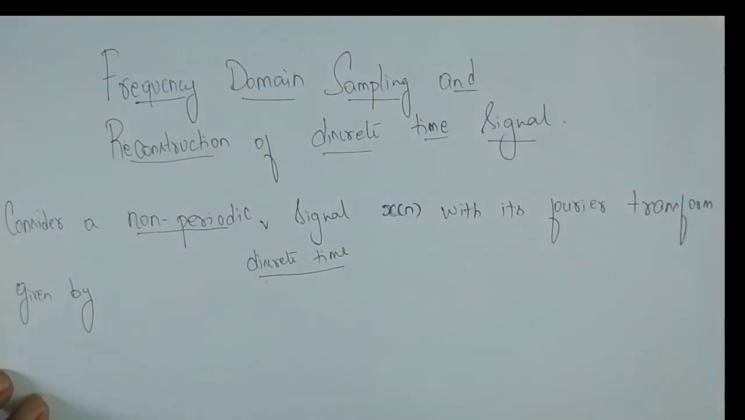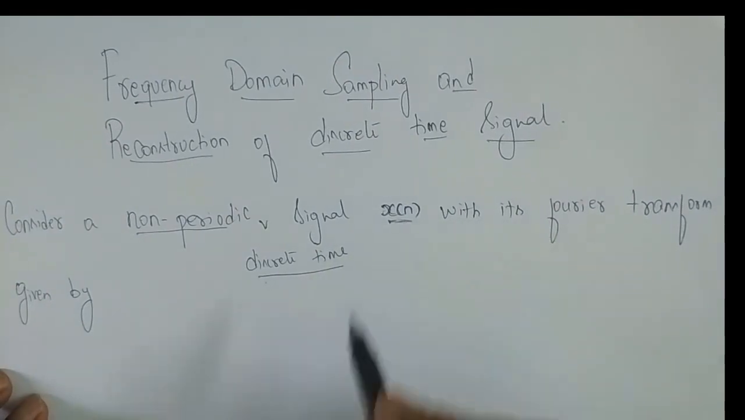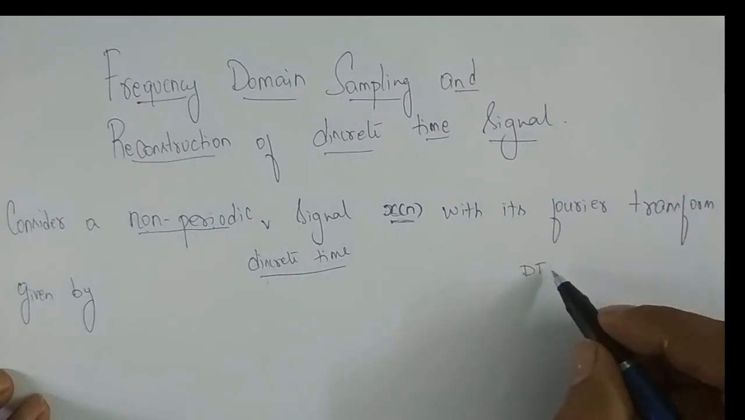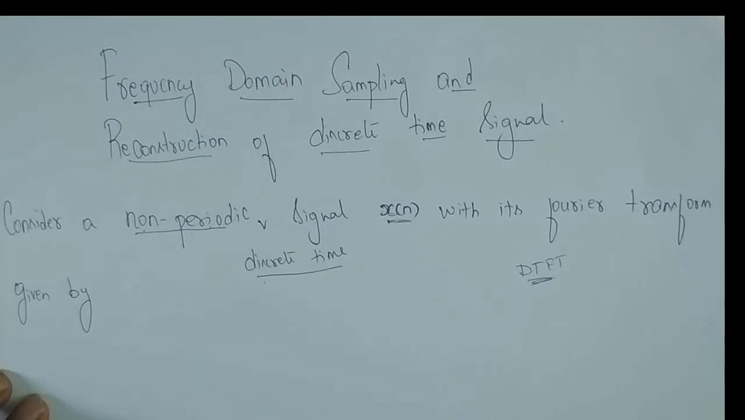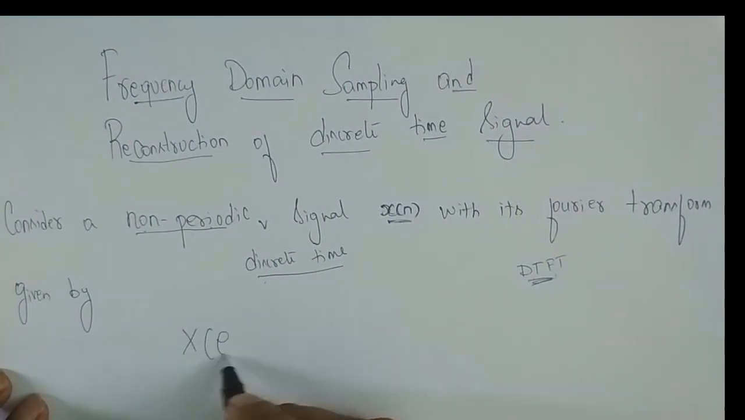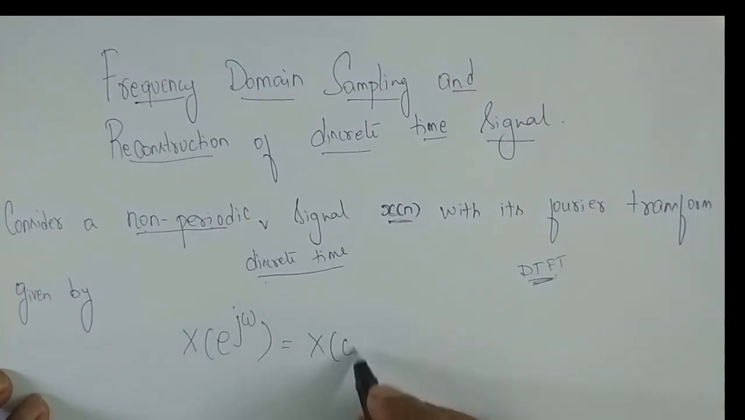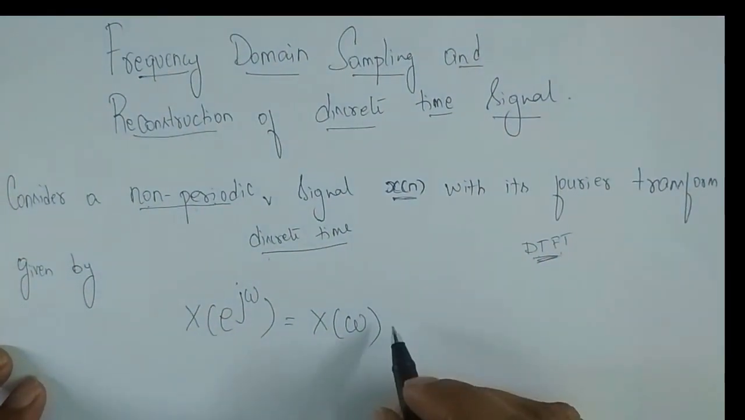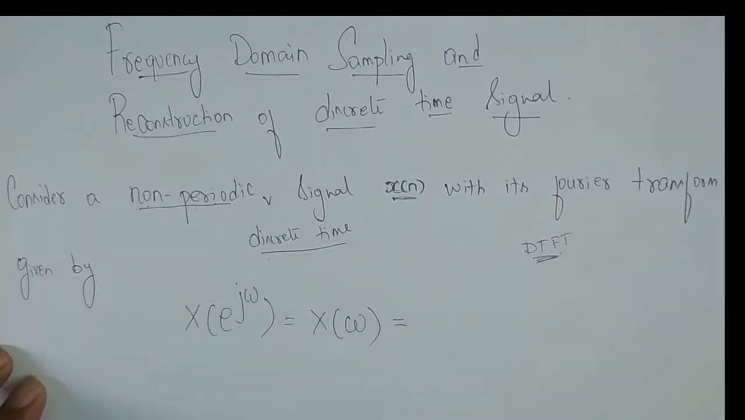So what is the tool we have to take to convert this signal from time domain to frequency domain? Since it is discrete time and non-periodic, I have to take the Fourier transform. DTFT is the tool. The output from this tool is X of e power j omega, which in short we usually call X of omega. We discussed this in signals and systems, but I'm still going to put the equation here.